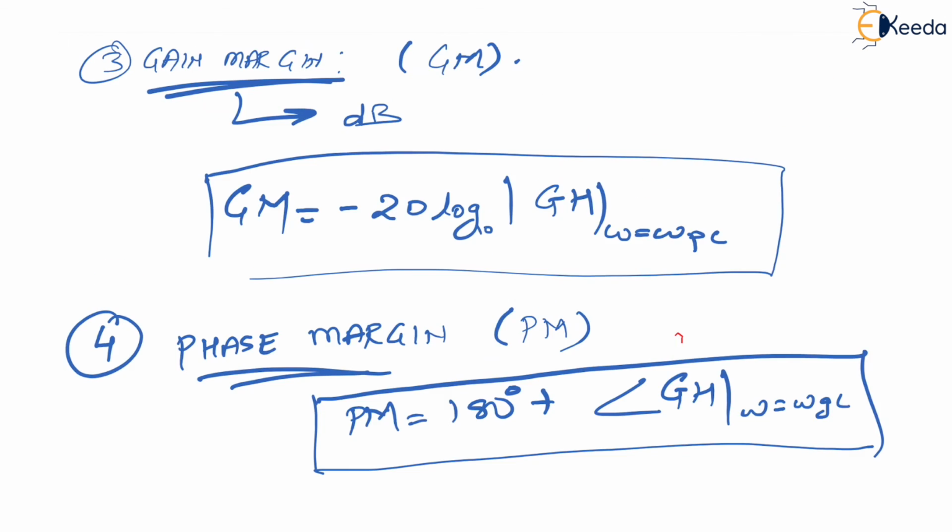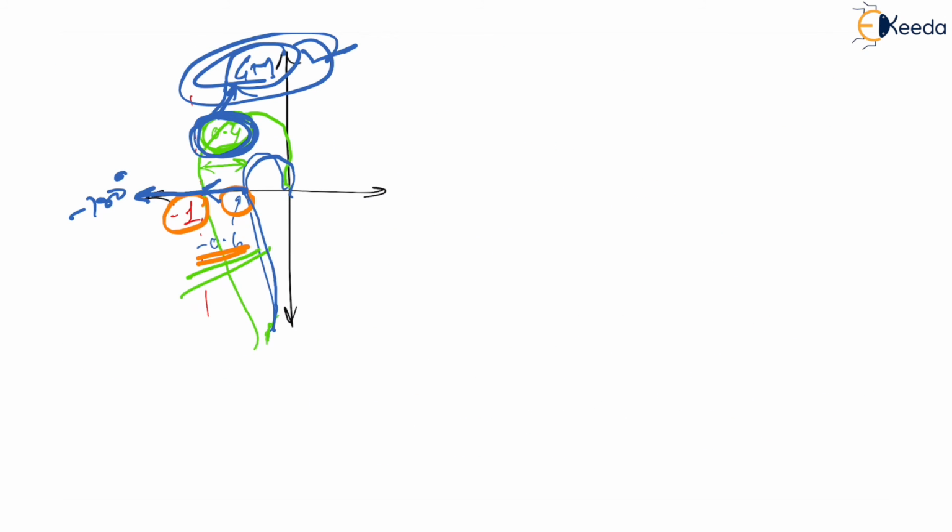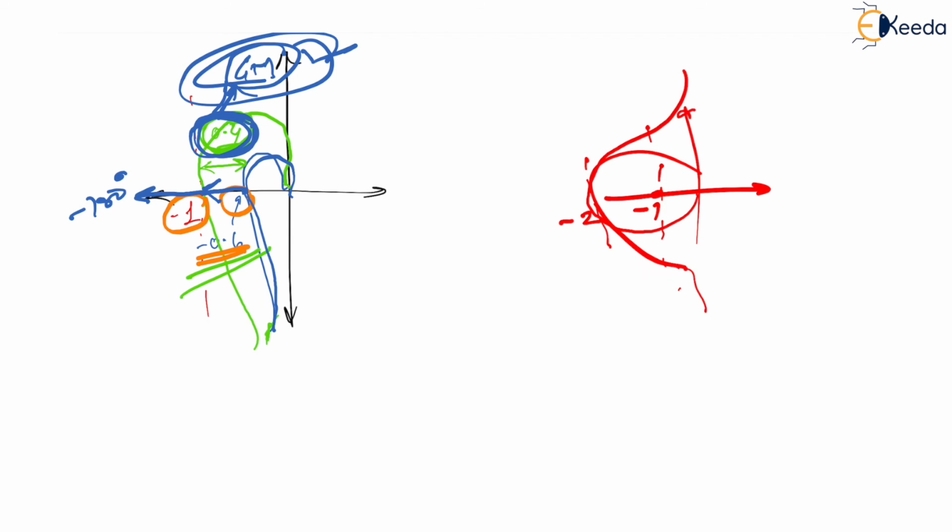See, if for example you say that GM is negative, if I take this point as -1, and now if I have some plot like this, right, and let us say this is at -2, this is -1. So I know that for this particular plot, definitely there will be encirclement like this, which means it can become unstable, right? Now if you see, this is -2, this is -1, right? Now if you check what is the margin difference, there is no margin difference.